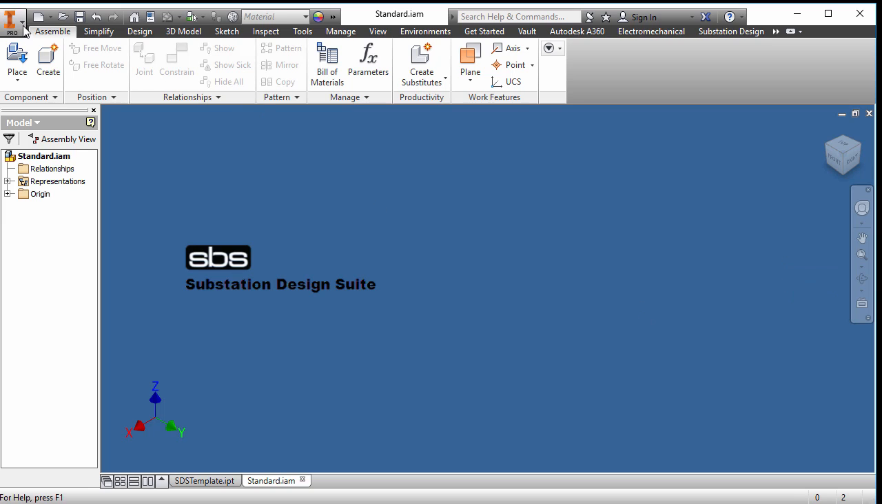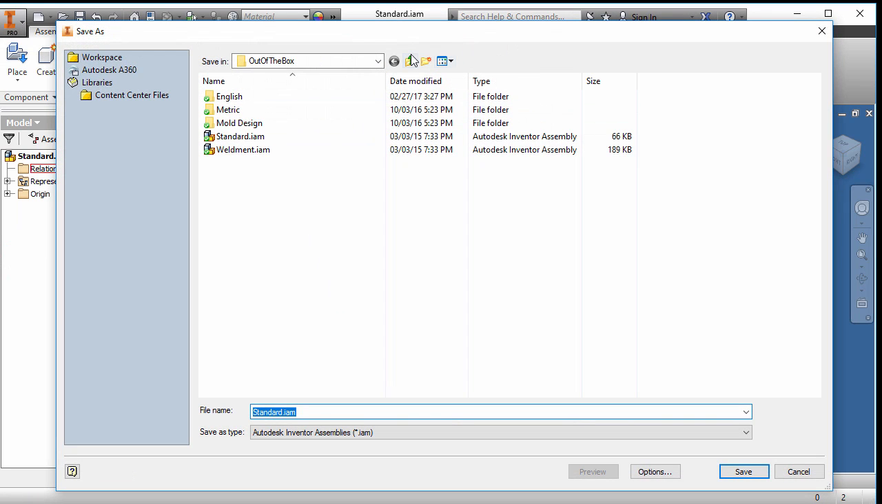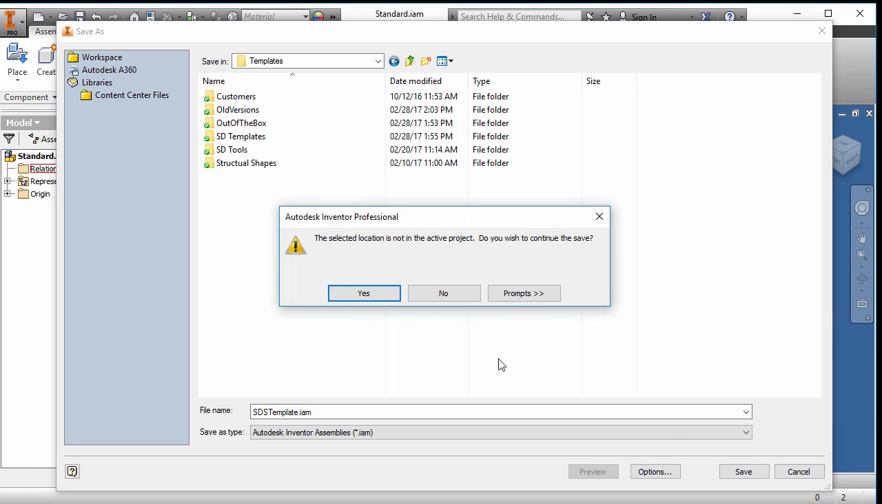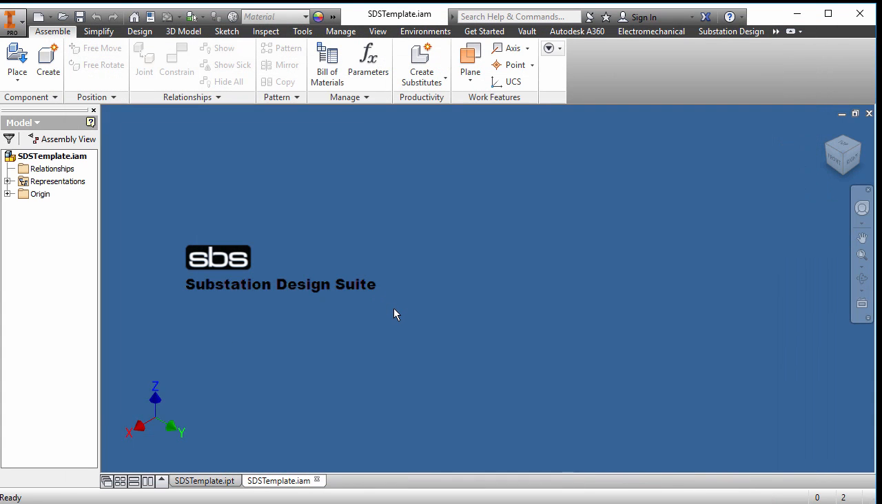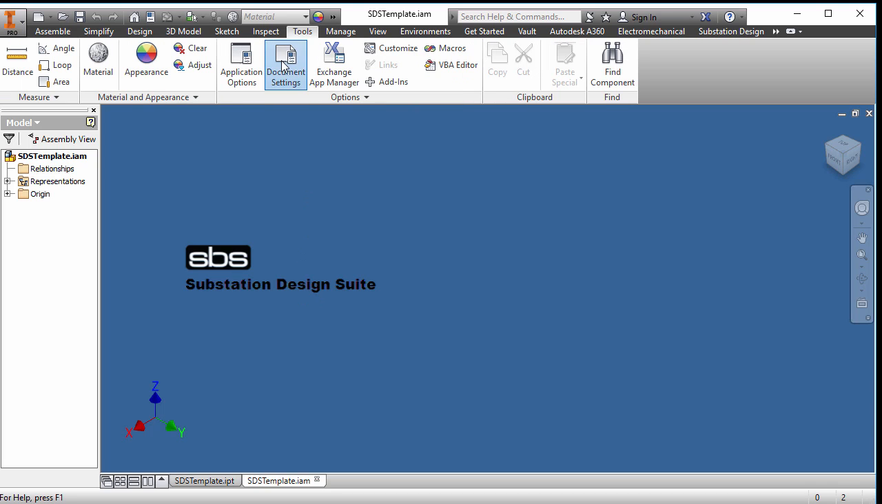And we're going to save that as, file, save it as, and we're going to call that SDS template, and save. So we've saved those two items, and now let's again, we'll go up into our tools and look at the document settings.